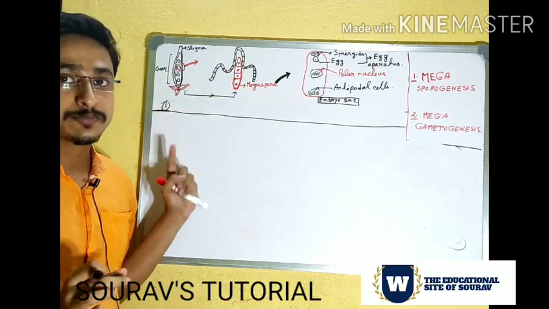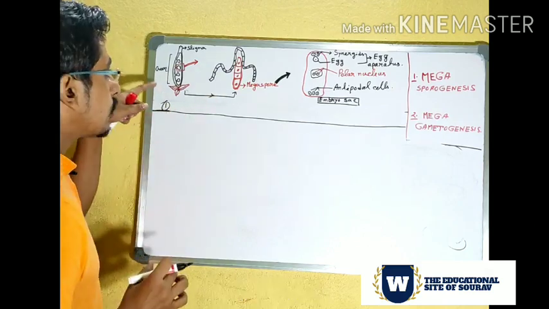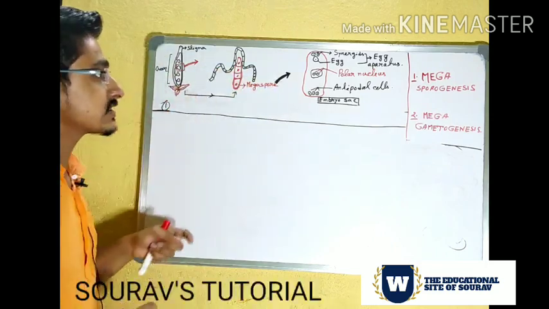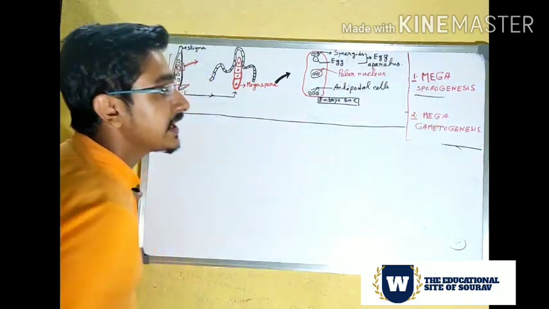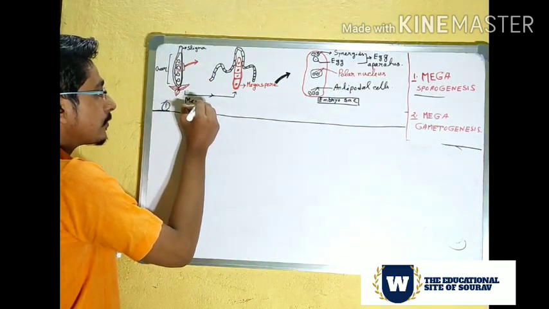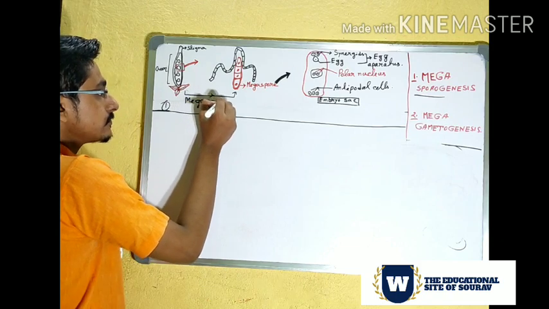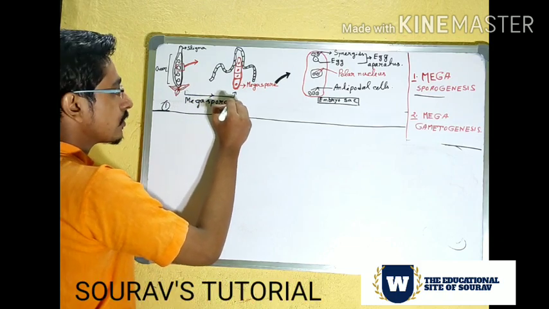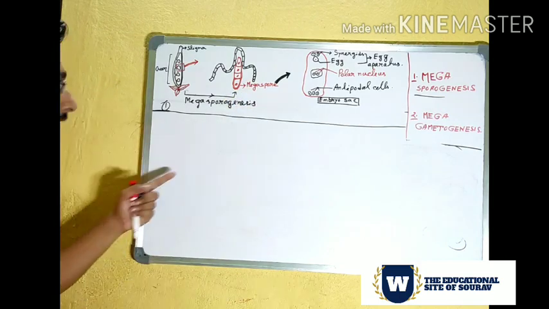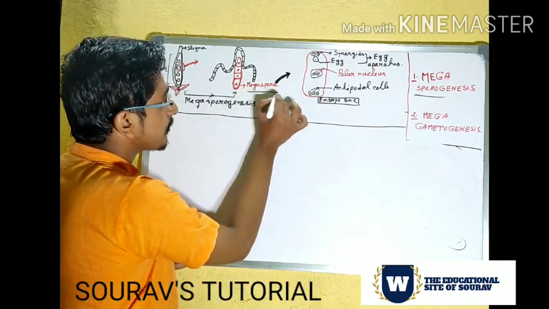What is the name of this process? From ovule to megaspore, this process is known as megasporogenesis.